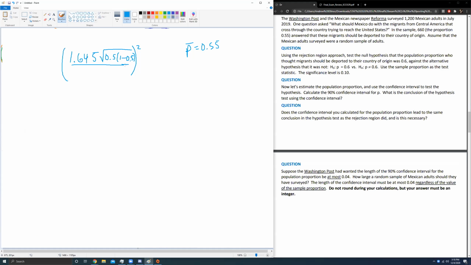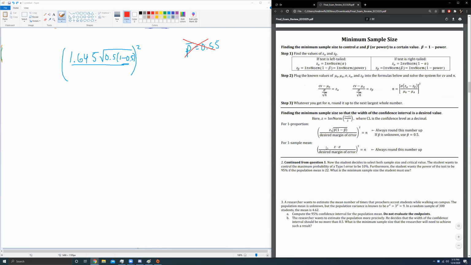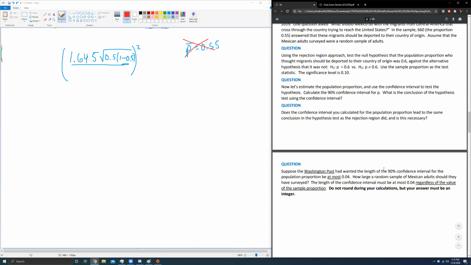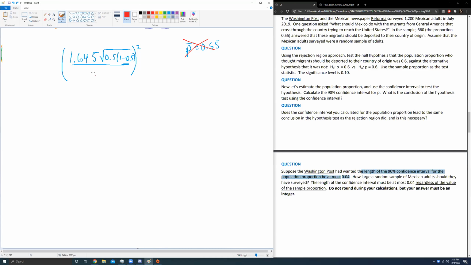This is a very, very common mistake. A lot of people end up taking the p-bar value from the original question and putting that in our formula, but we do not want to do that. Because it says we want this to be true regardless of the value of our sample proportion, we have to use 0.5. And then for the desired margin of error in the denominator, again, be careful. We want the length to be 0.04, which means we want the margin of error to be 0.02. Be very, very careful about that, at least if you're using my formula.